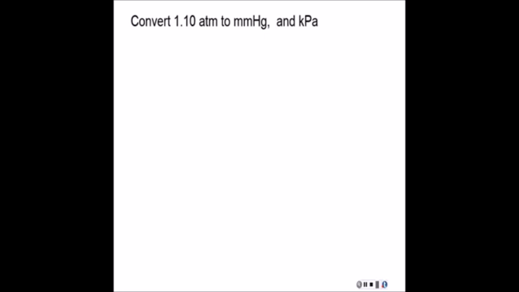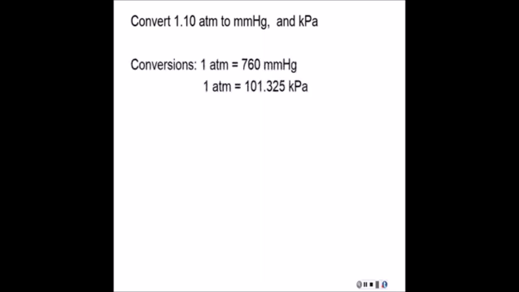Now we want to take a moment to do a couple of conversions because you're going to have to do this in some of the problems. So I'm going to take a look at 2 of them. The question is, convert 1.10 atm to millimeters of mercury, and then also convert it to kPa. All we have to do is know the 2 conversions, and here they are. So why don't we stop for a second, and you can pause this, and you do the conversions, then we can go back and check out your answers.